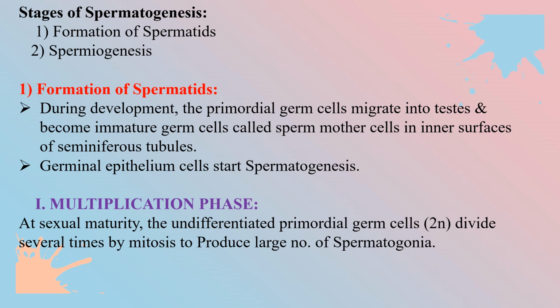The first step is the multiplication phase. At sexual maturity, the undifferentiated primordial germ cells, which are diploid, divide several times by mitosis to produce a large number of spermatogonia.